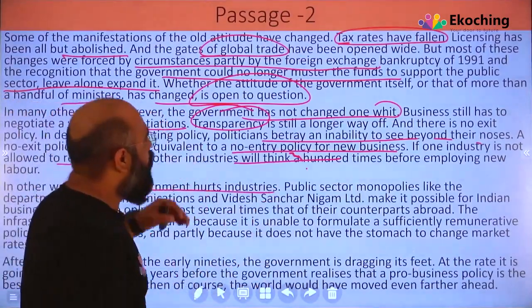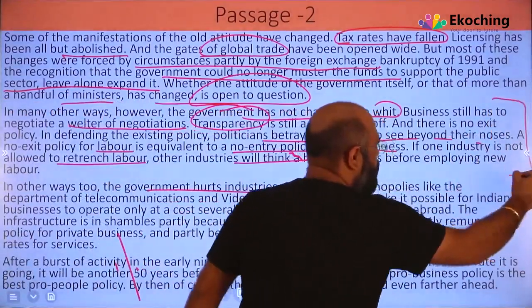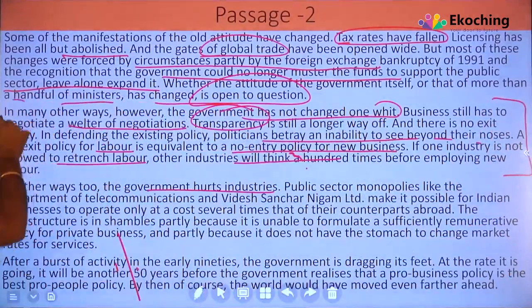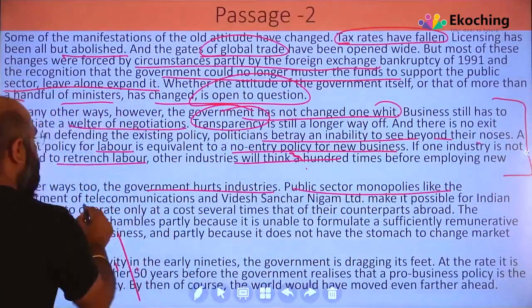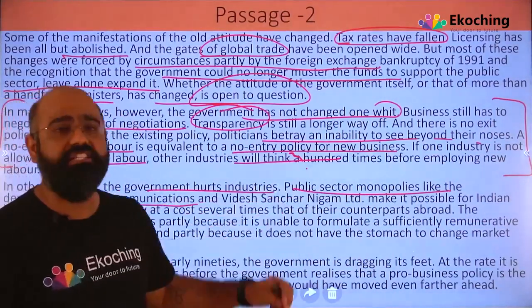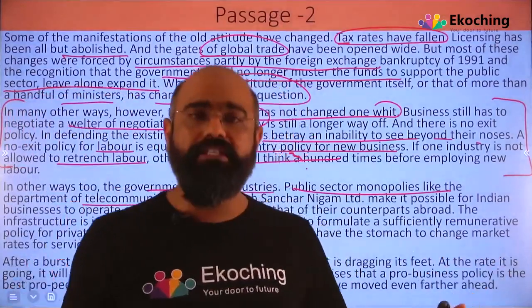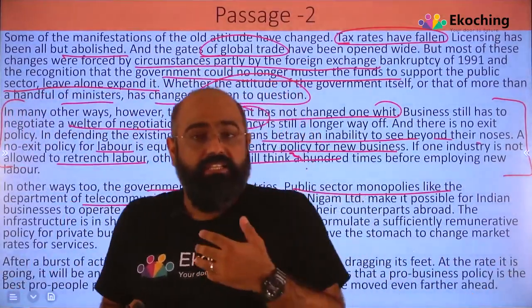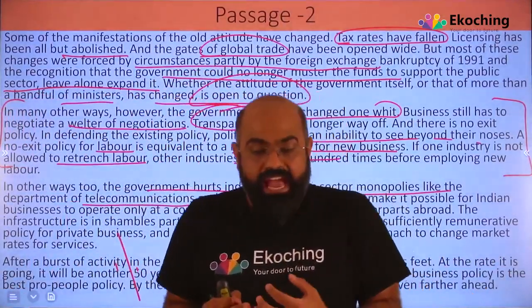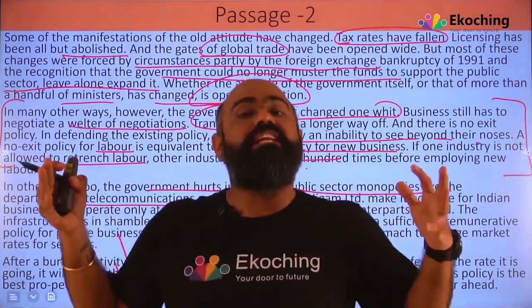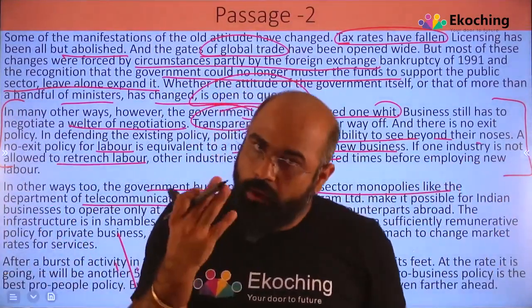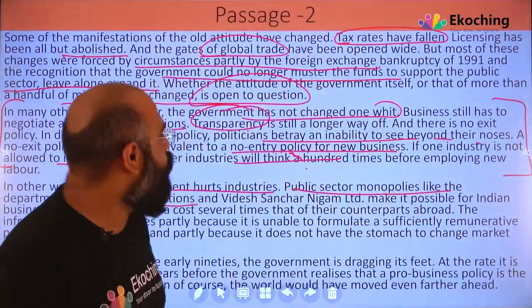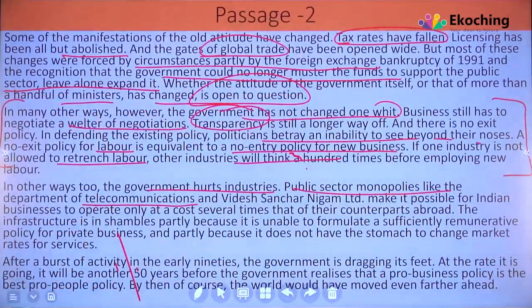So this is one part of it, जहां पर government hurt करती है इंडस्ट्री को, and the other part is public sector monopolies like the Department of Telecommunication and विदेश संचार निगम. ये again पुराना पैसेज होगा, but the point is this is what was the reality. We have the monopoly कि हम यहाँ पर ये चीज नहीं करेंगे, और उस monopoly के हिसाब से जो इंडस्ट्रीज हैं या कंपनीज हैं वो कभी ओपन होके नहीं आ पाईं.